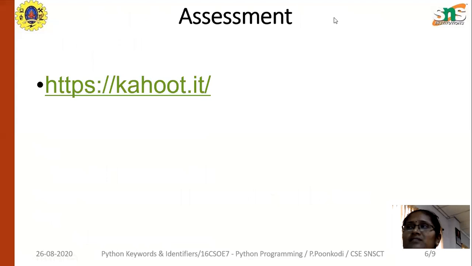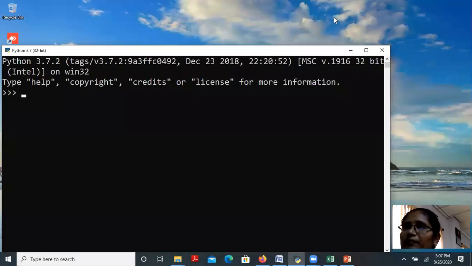Next we will see the execution part. We will do some experiments with Python. You can open your Python IDE, then type a program. As I said already, you can give a equal to 10, it will be accepted and will not generate any errors.